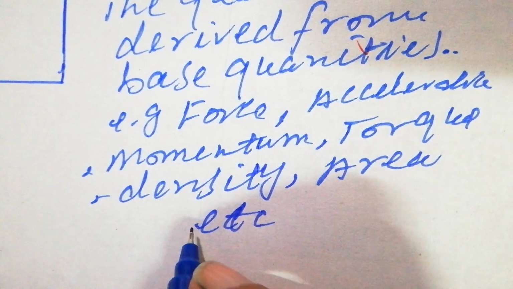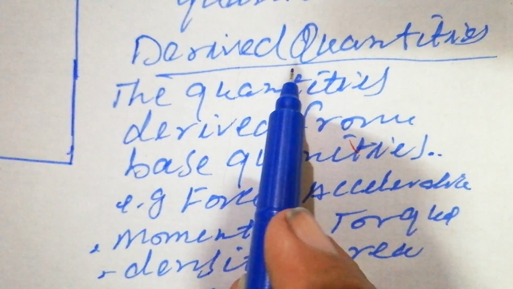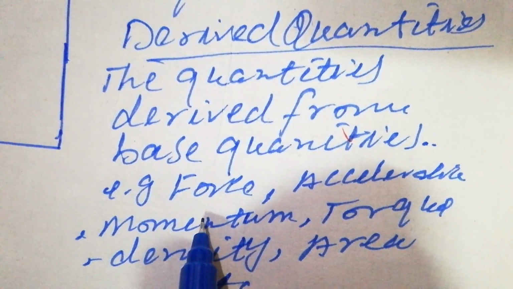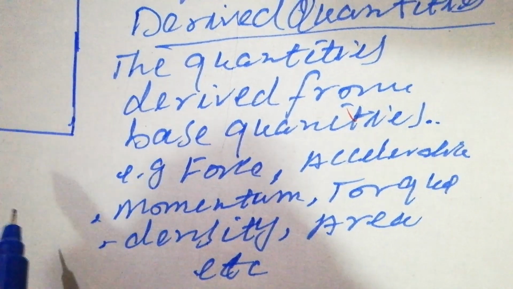They are very large in number. So these are derived quantities. The quantities which are derived from base quantities are called derived quantities. As I have already told you, the base quantities are 7 in number.